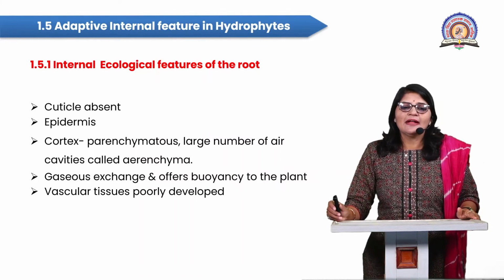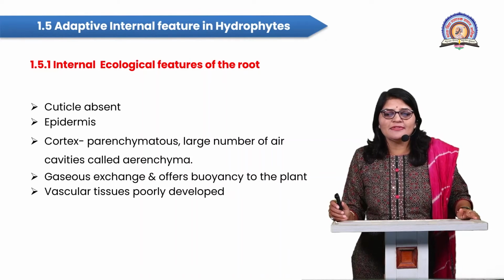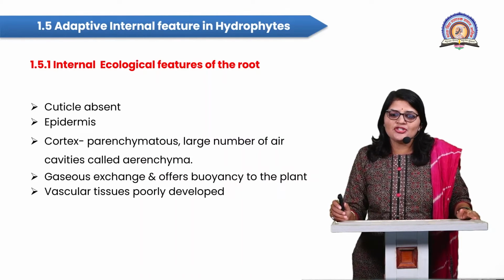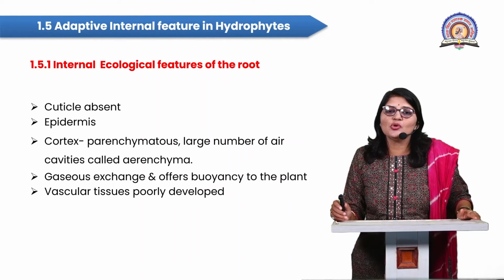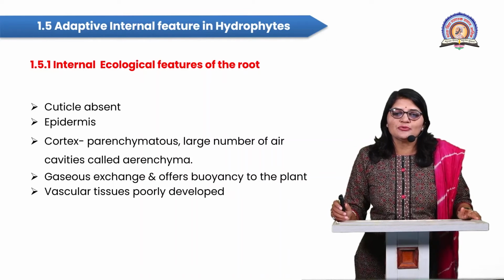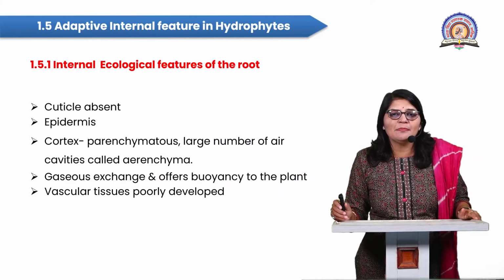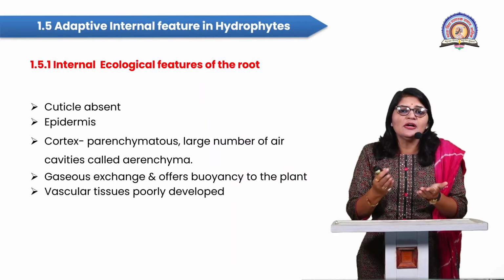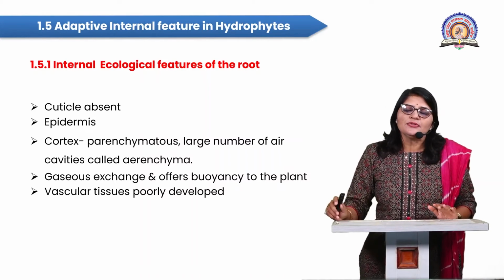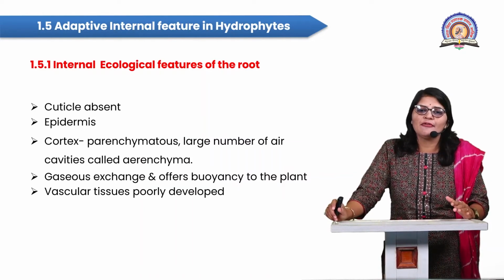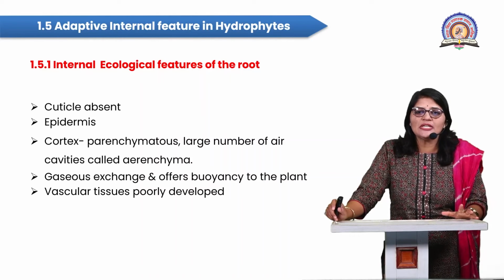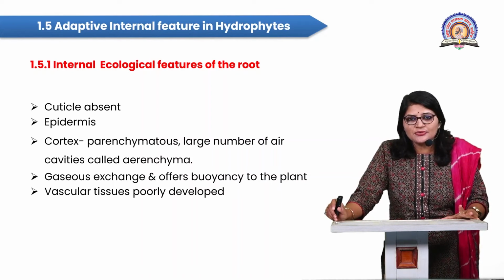Next, what is the function of this parenchyma? Gas exchange takes place and it also offers buoyancy to the plant. That is why the plant easily floats on the water surface. So students, in the hydrophyte plant root, the vascular tissues, there are two types of vascular tissues.